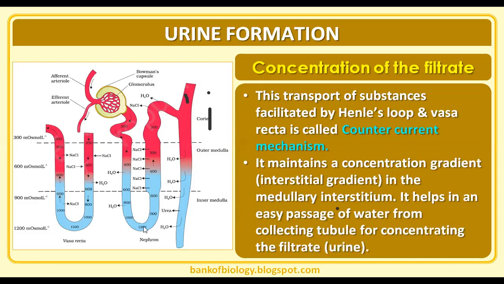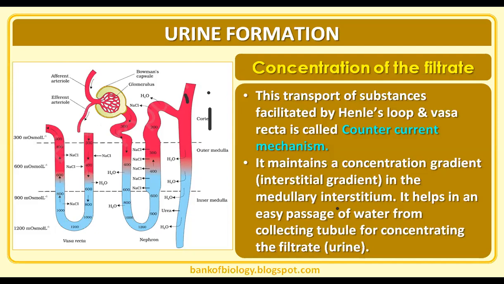By showing that concentration, we absorb water from the ascending limb of Henle's loop. And that's why, by the absorption of water and leaving sodium chloride and urea, the ascending limb of vasa recta concentration gradient will decrease. You see here, 1200 to 300 will decrease from the inner medulla to outer medulla. This facilitates the counterflow mechanism. This facilitates more absorption of water and the formation of more concentrated urine.